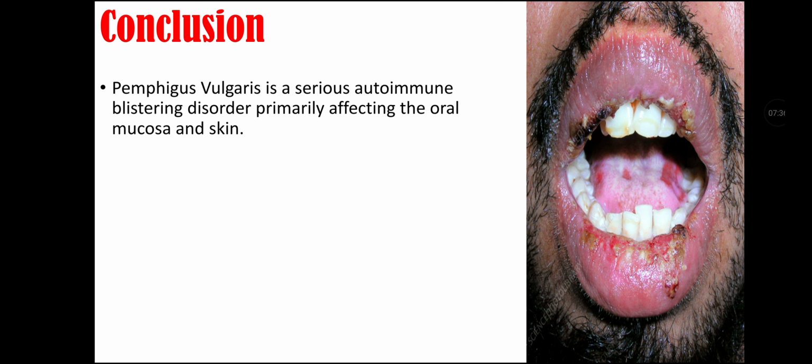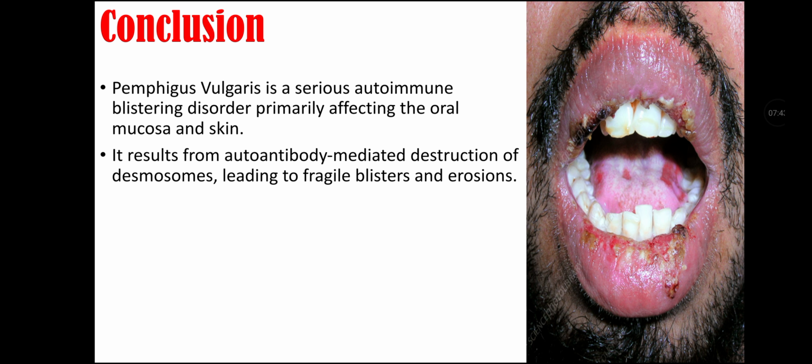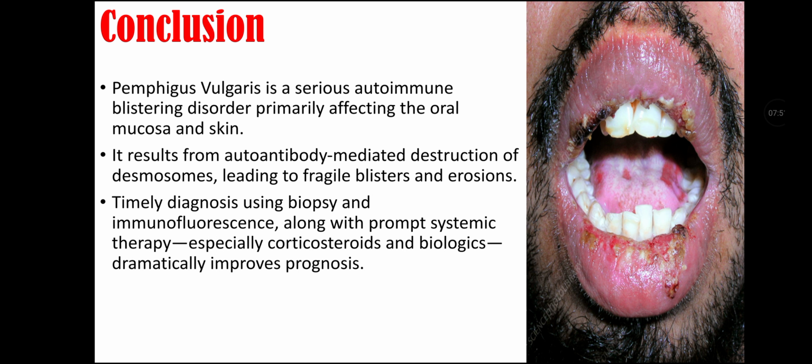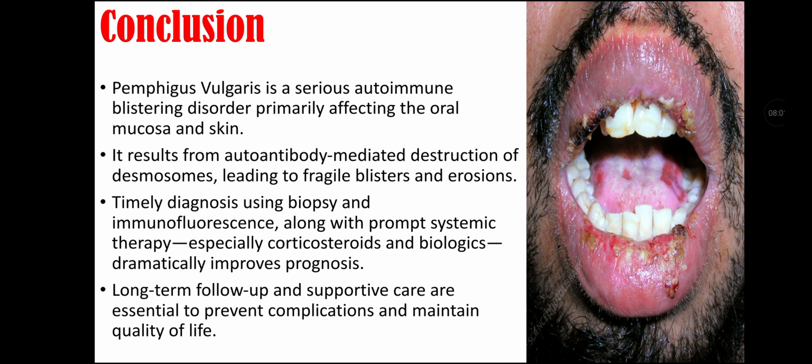Conclusion of this lecture video: Pemphigus vulgaris is a serious autoimmune blistering disorder that primarily affects the oral mucosa and skin. It results from autoantibody mediated destruction of desmosomes that lead to fragile blisters and erosions. Timely diagnosis using biopsy and immunofluorescence along with prompt systemic therapy, especially corticosteroids and biologics, dramatically improves prognosis. Long-term follow-up and supportive care are essential to prevent complications and to maintain quality of life.